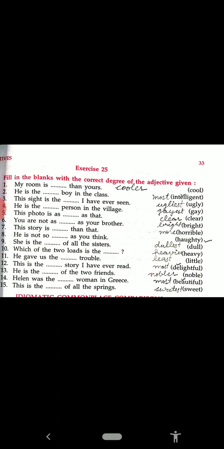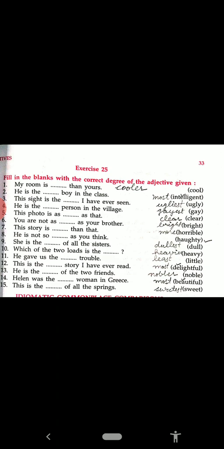This is the dash story I have ever read. "The" means superlative degree: most delightful. He is the dash of the two friends. Noble or nobler, what will we write? Of the two friends, it is nobler. Helen was the dash woman in Greece. Then it is most beautiful. This is the dash of the springs.